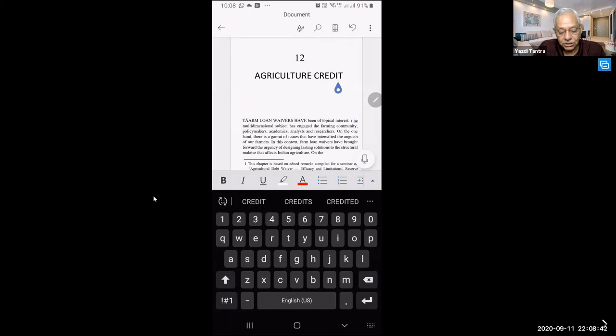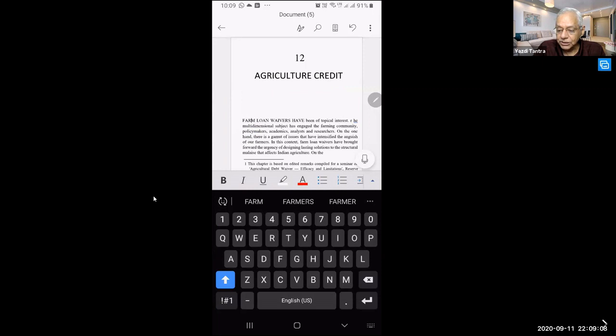Here the first word has not come properly. Instead of farm credit, it shows something else. So I'll just go and fix it. Okay. Now the whole text is straight away pushed. Yes, this will work in iOS also. It is Microsoft Office.